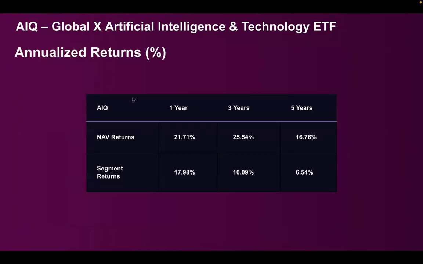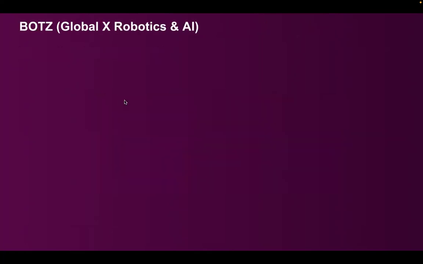Let's look at the annualized returns. So 1 year 21.71, which is good. 3 years is 25.54. 5 years is again 16.76, which is far better than traditional mutual funds, which would give you lesser returns. So compared to the segment average, their returns are far better than the category average, which means that this fund seems to be doing well.